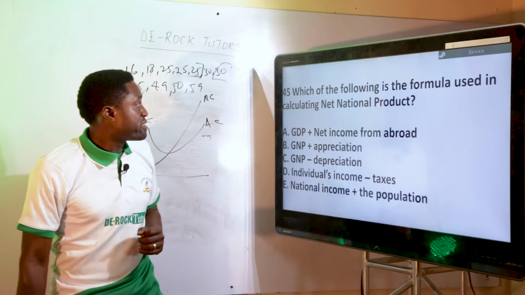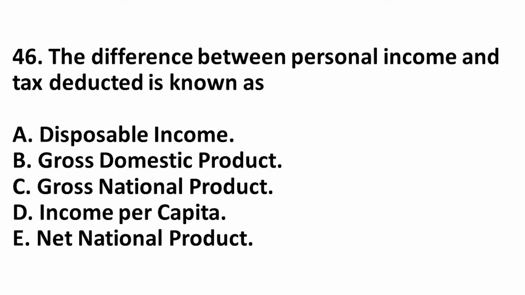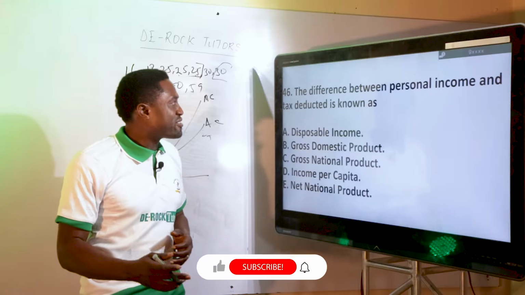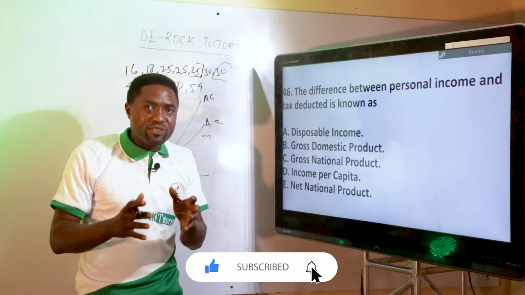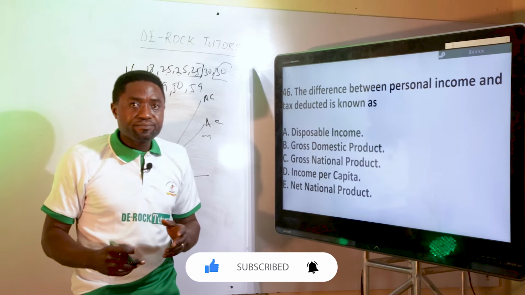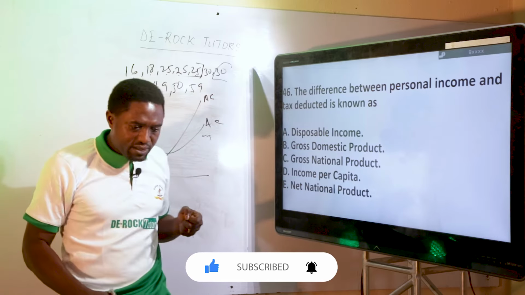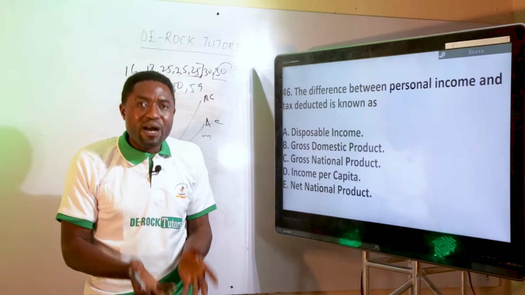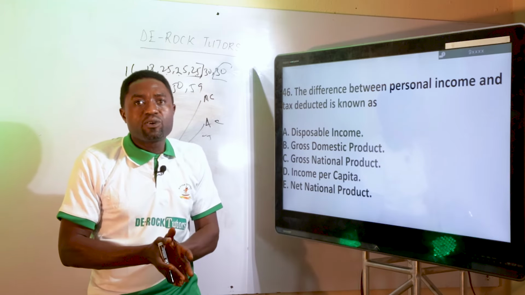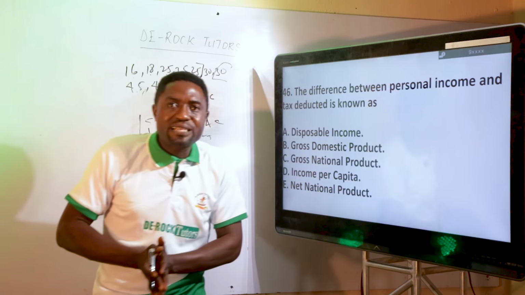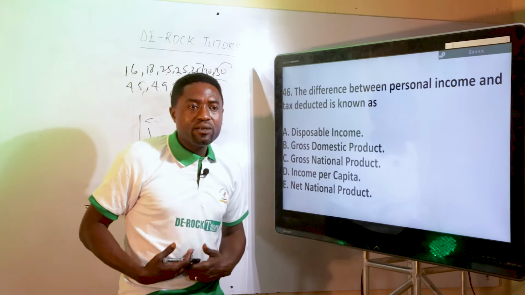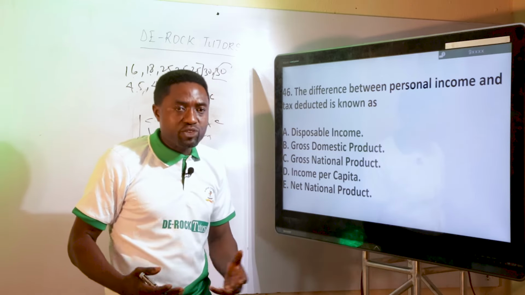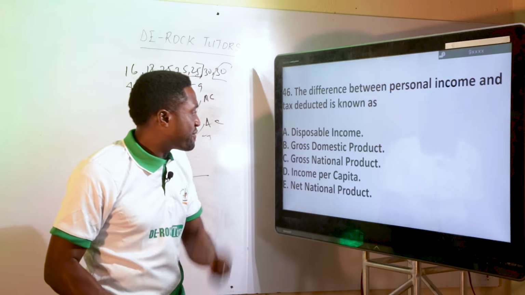The next question, 46. The difference between personal income and tax deducted is known as disposable income. When you are given a particular income and they remove tax from it, the remaining amount you have is called disposable income. So your income minus tax equals disposable income, because it is the leftover you will have the opportunity to spend on whatever you want after removing the tax.